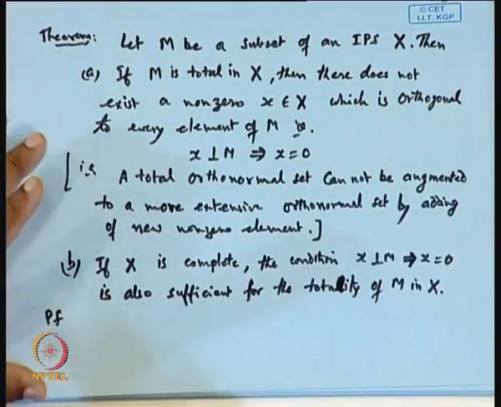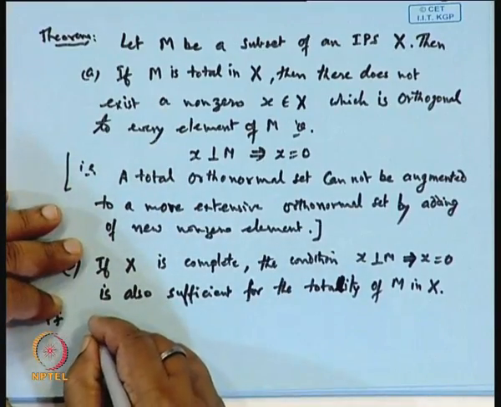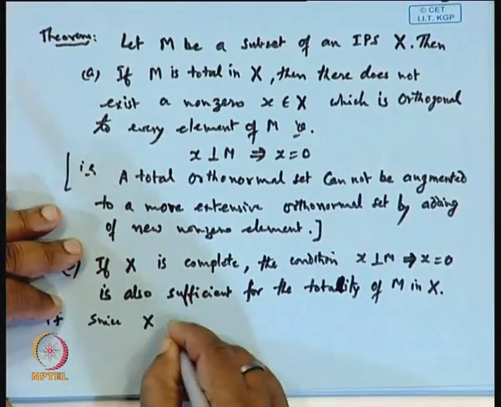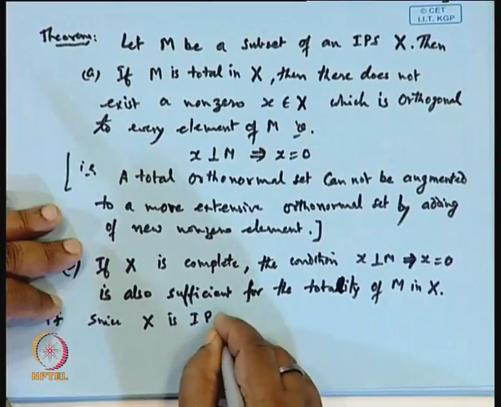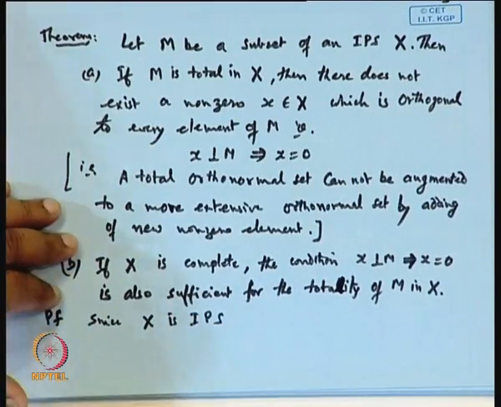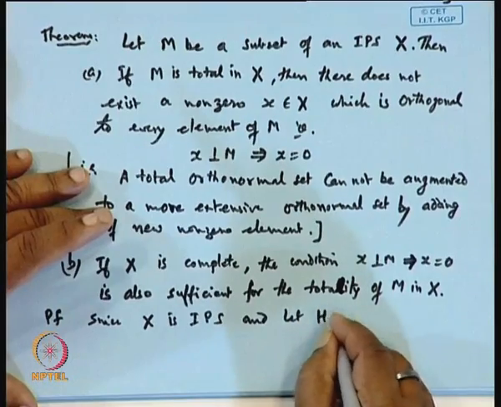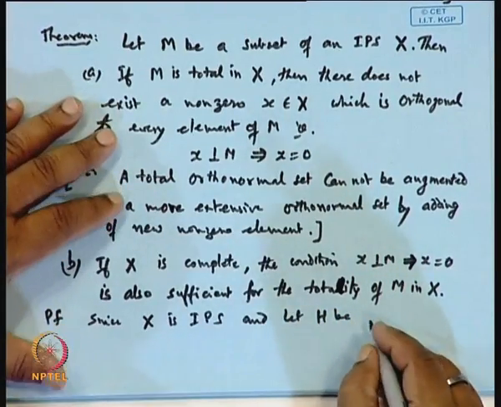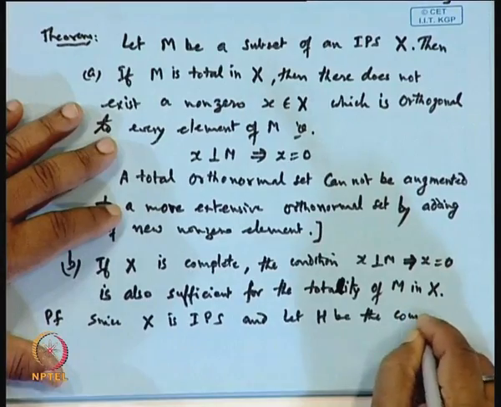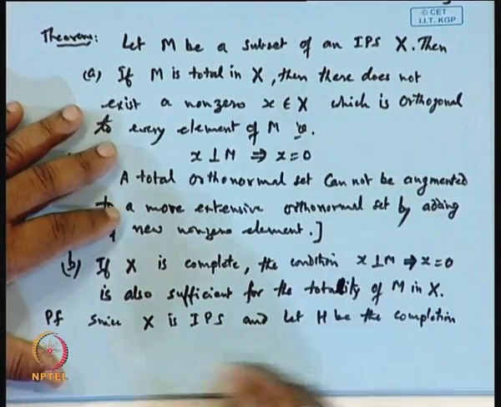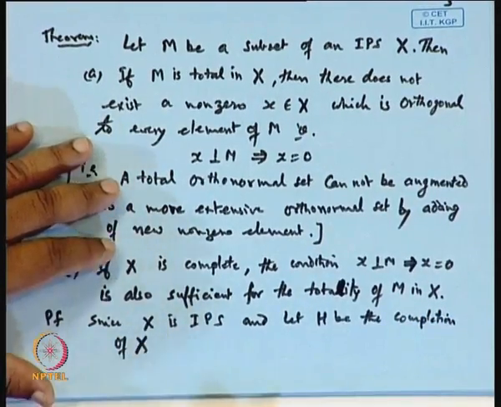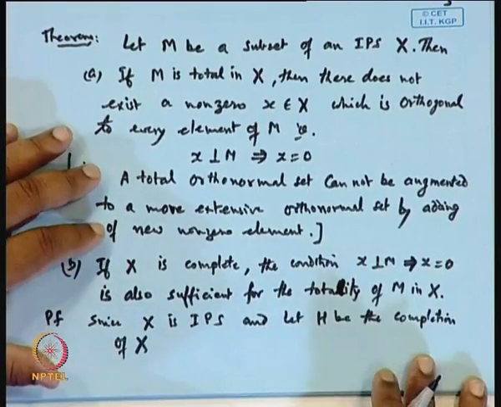Now, X is an inner product space, and every inner product space has its completion. So, let H be the completion of X. Okay, I think I have given the concept of completion.